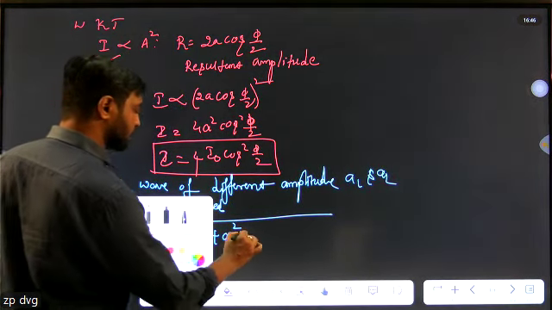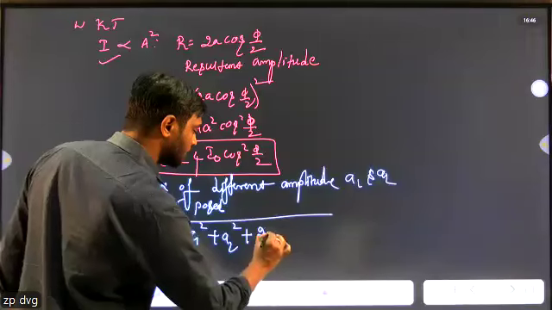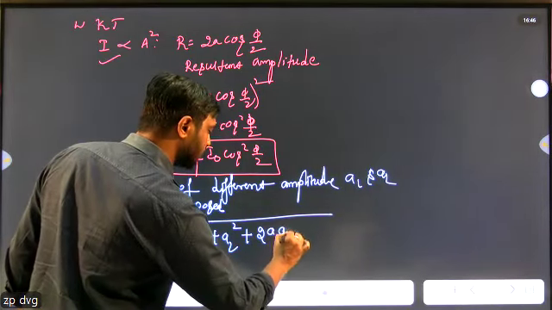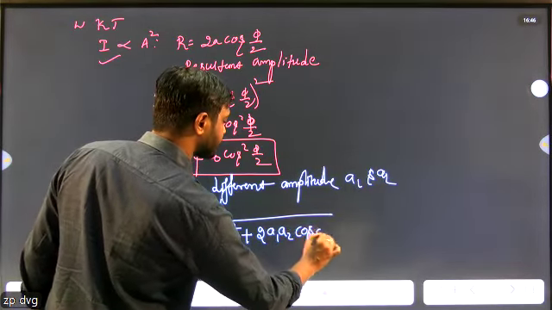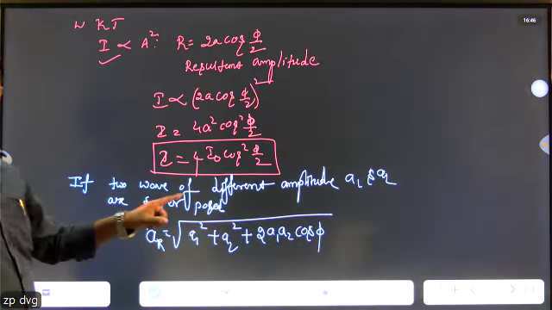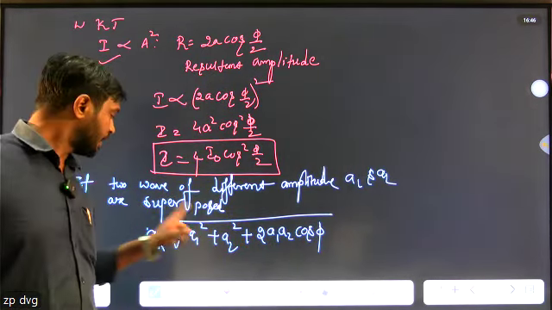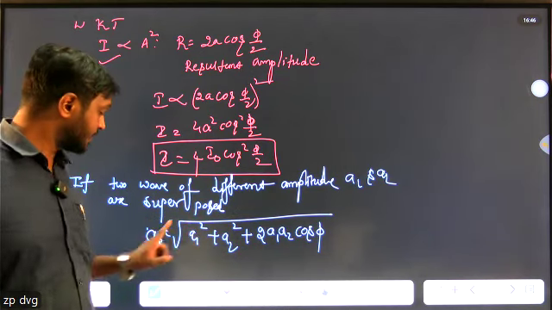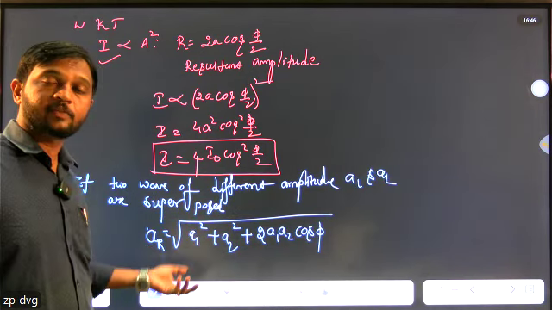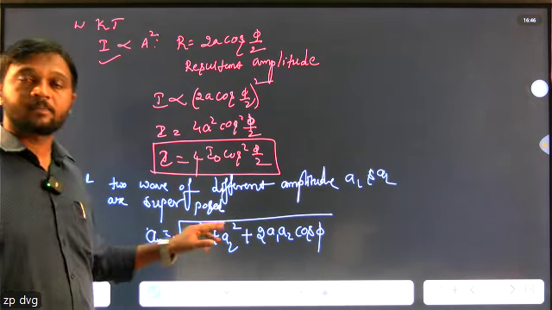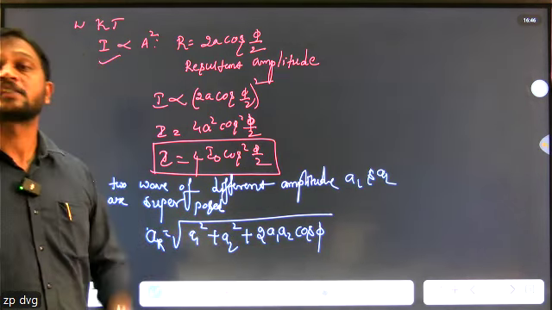Two waves of different amplitudes a1 and a2 are superposed, then the resultant amplitude can be calculated by using the formula square root of a1 square plus a2 square plus 2 a1 a2 cos phi.